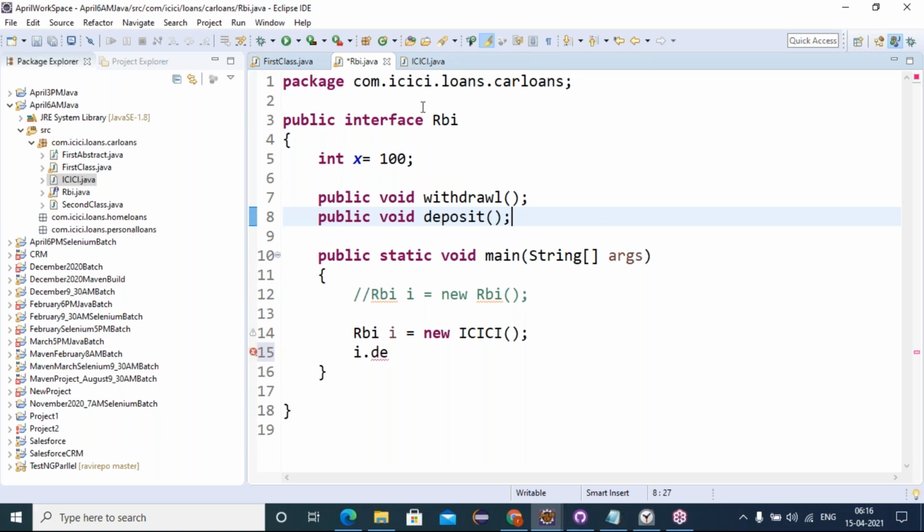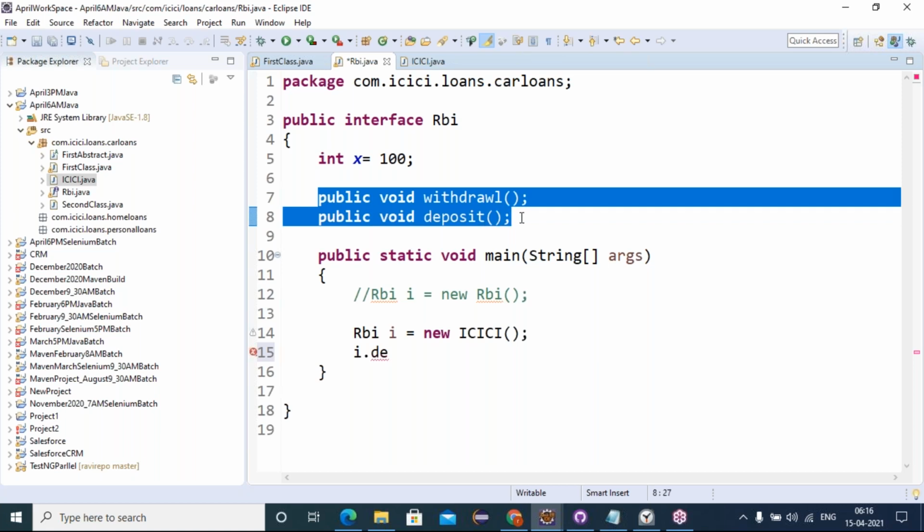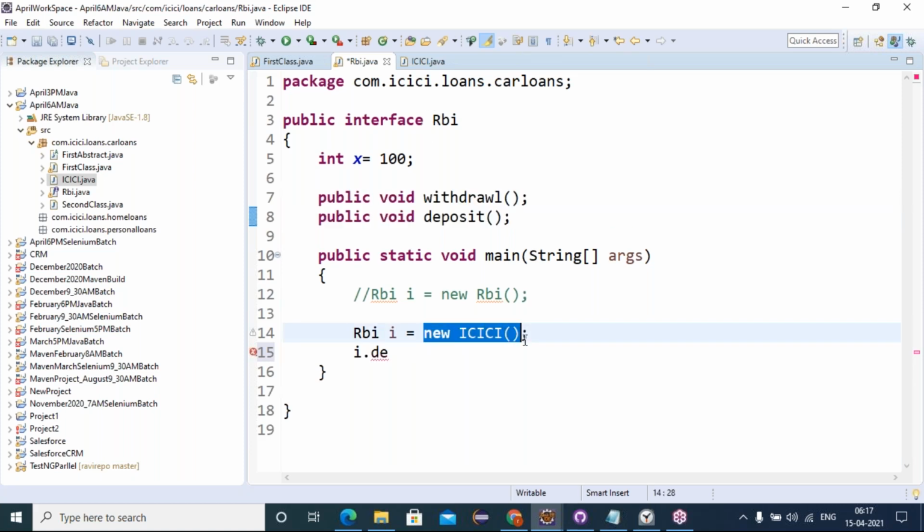But the logic will vary bank to bank. Implementation will vary. So the Reserve Bank of India, RBI, is the topmost bank for every bank. Every child bank has to follow the guidelines of the RBI and do the process. That's why RBI has abstract methods. These abstract methods can be implemented in the ICICI class, in the HDFC class, in Kotak Mahindra, with their own implementations. Either through the implementing class object we can access, or through the interface we can. How? By creating the implementing class object and storing it into this interface.